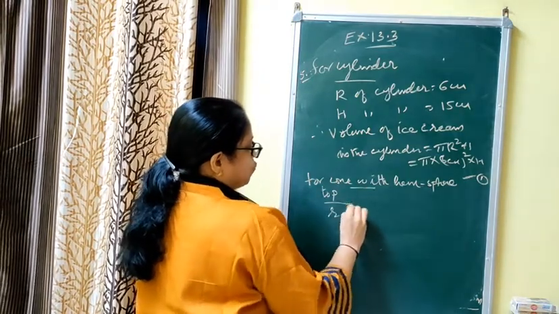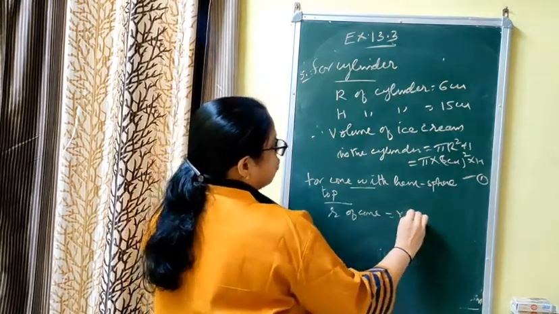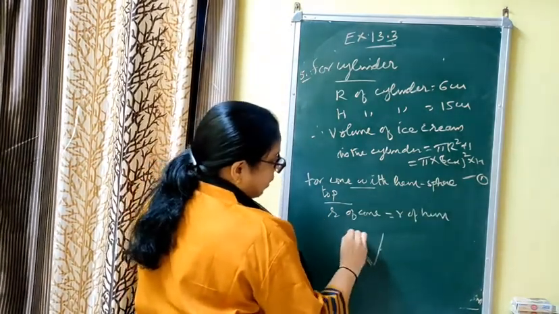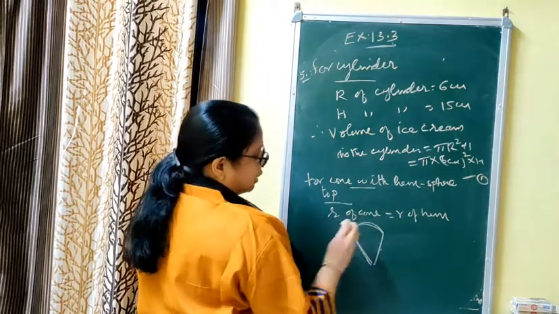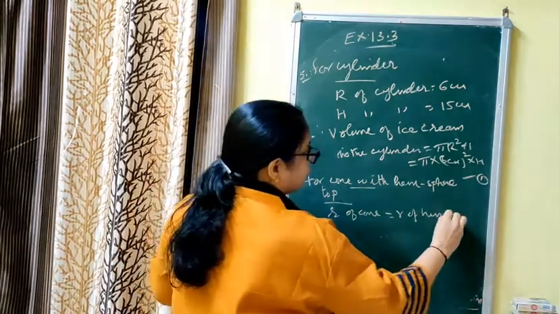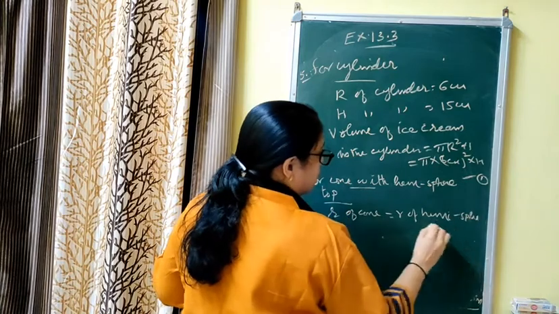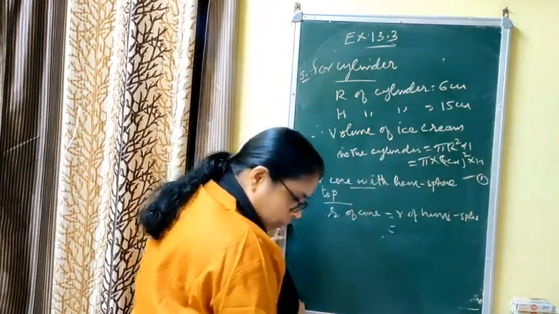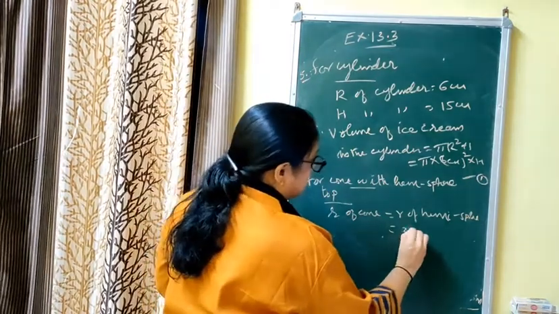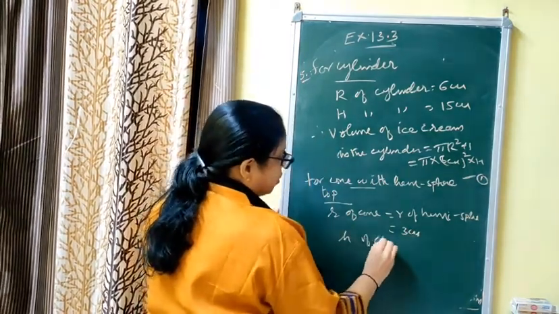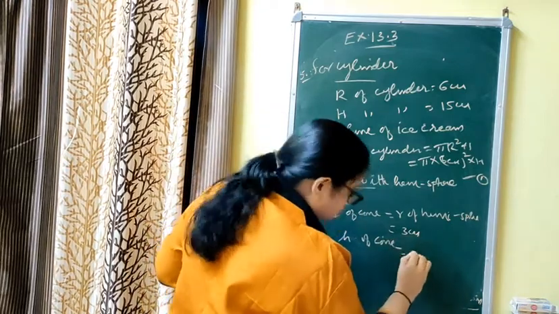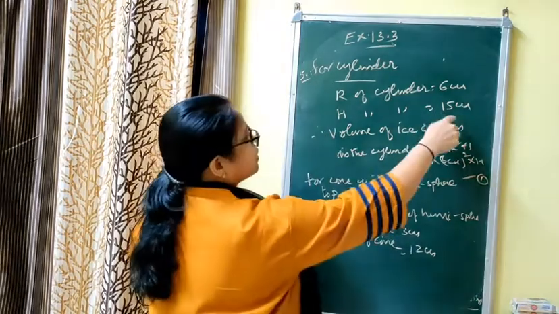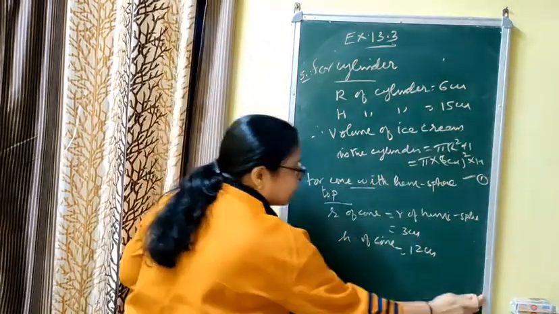Now R of cone is equal to R of hemisphere. Both are same because आप ऐसे कोन के अंदर ये भरेंगे तो दोनों का रेडियस सेम है. R of hemisphere is given as how much? The height 12 and diameter 6, that is 3 centimeter. H of cone is given as 12 centimeter. And see all the units are same, so no need of conversion.